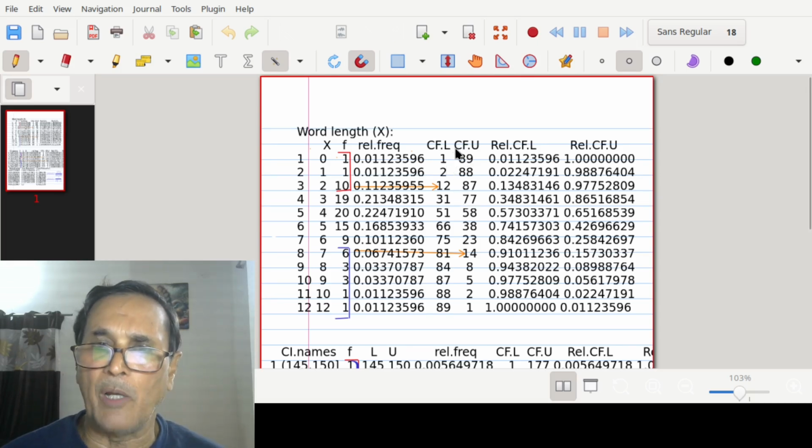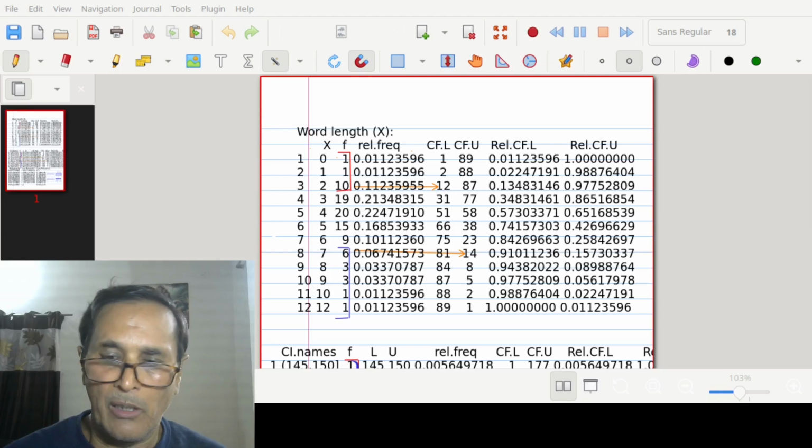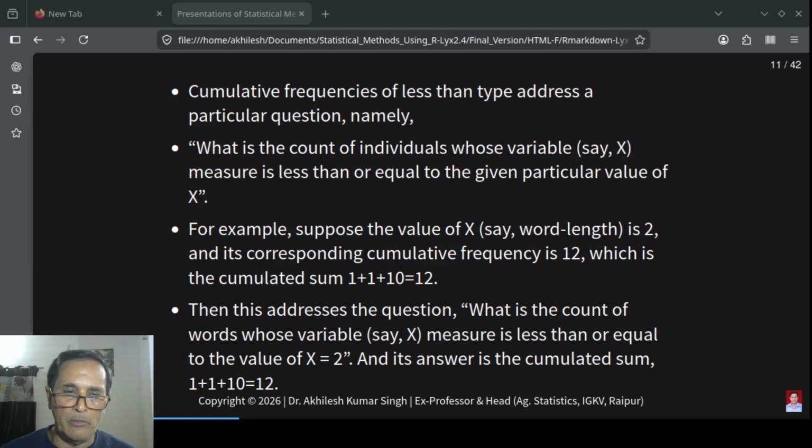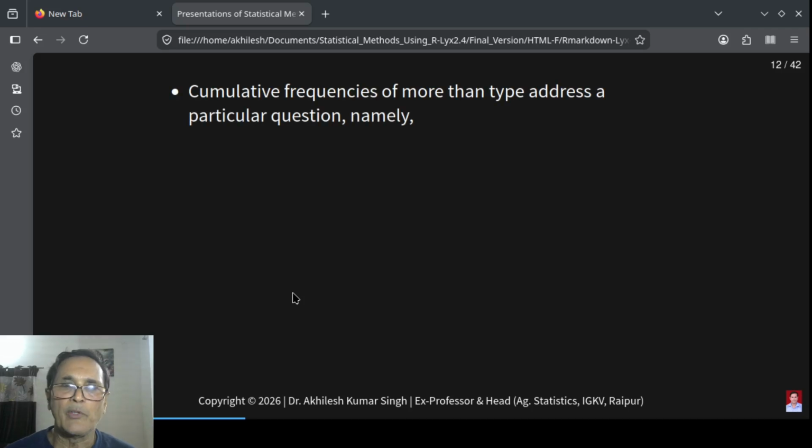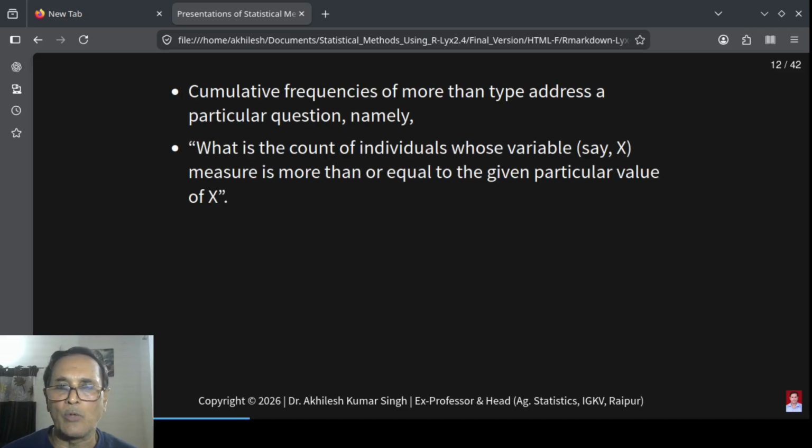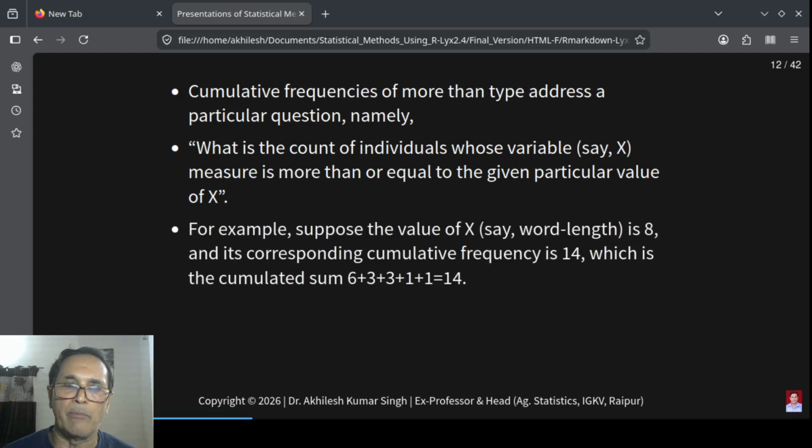there is a concept of cumulative frequency of more than type, which we shall now see in the presentation. Similarly, cumulative frequency of more than type addresses a particular question: what is the count of individuals whose variable x measure is more than or equal to a given particular value of x?